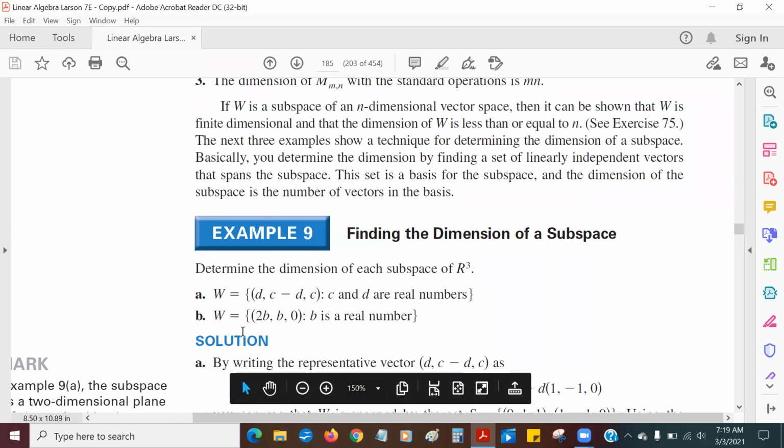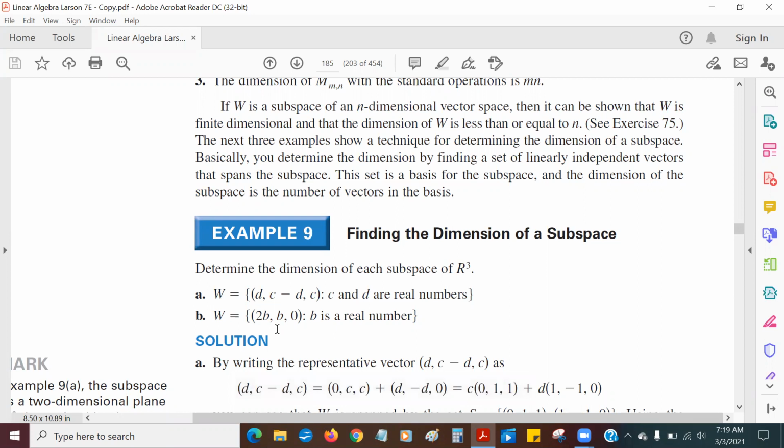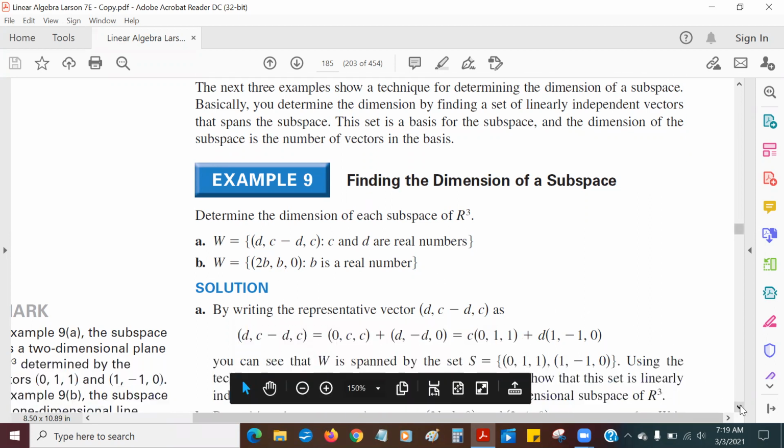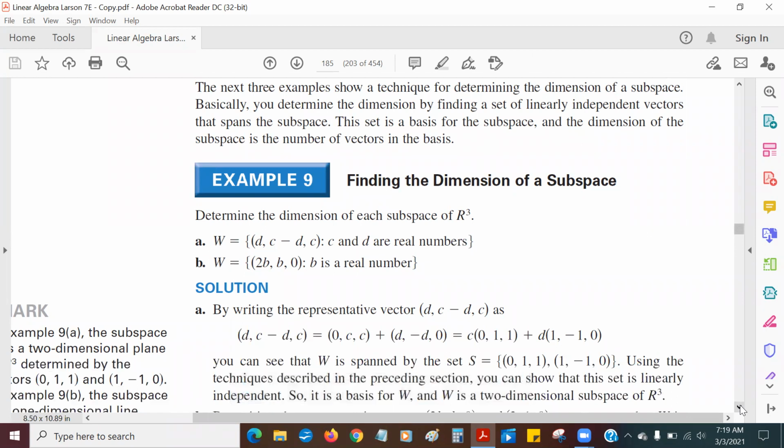A second subspace is 2B, B, and 0, meaning all the vectors are in this form, 2B, comma B, comma 0. So the Z values are all 0, and the X values are double whatever the Y value was. Let's see what dimensions these subspaces are. Now we know that they have to be dimension 3 or less.